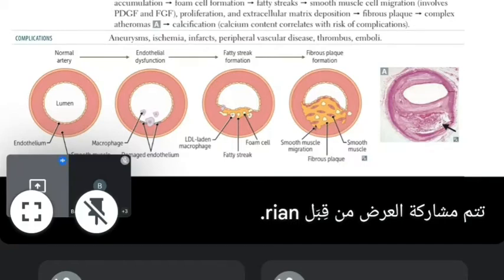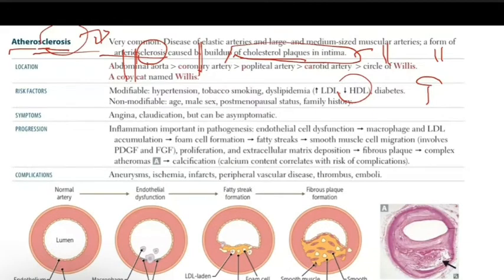The non-modifiable risk factors include age, which you can't change. Age is an important risk factor for atherosclerosis, which is the lipid deposition in the arterial walls. Also, males have a higher risk of atherosclerosis, lipid deposition in the walls, than women. Also, postmenopausal women: postmenopausal status is a risk factor.